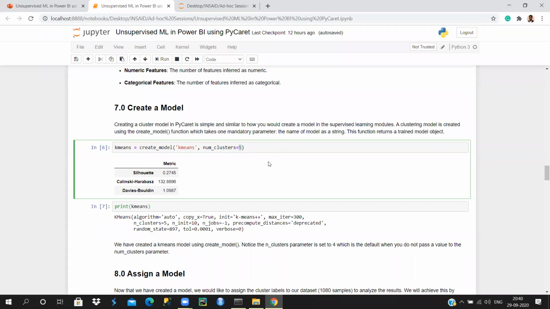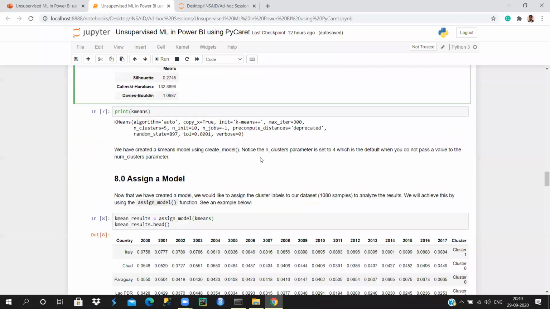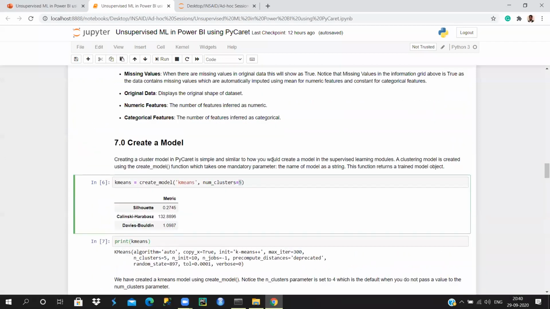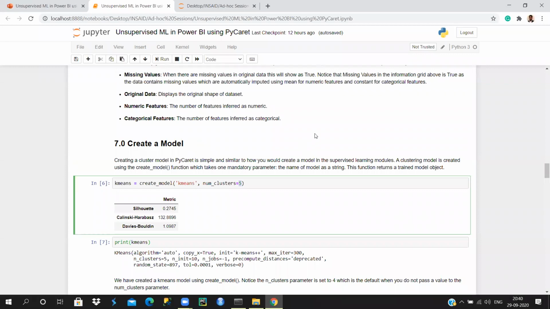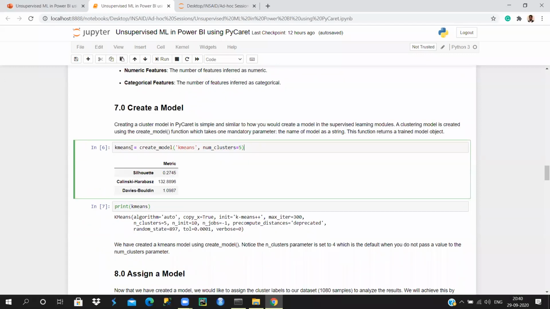But if you don't know, and you want to assign some value, you can start with 3 clusters or something, or 2 clusters. In sklearn we used to have this parameter called n_clusters, where you define the clusters and start your experimentation. So that's what it is here. You define it, and based on this, it will create the model for your data set and give us some metrics. Even I don't know much about these metrics, but what I know is the silhouette score.